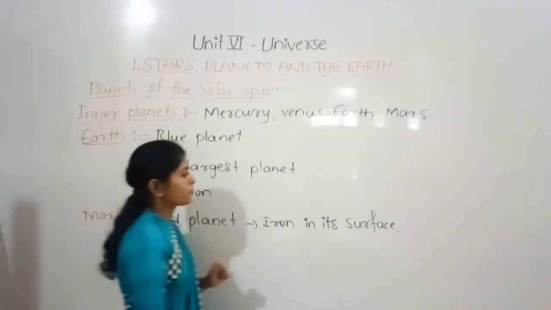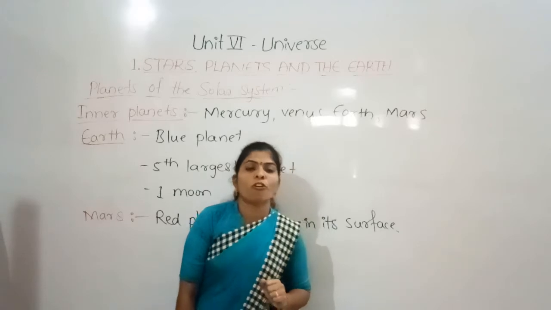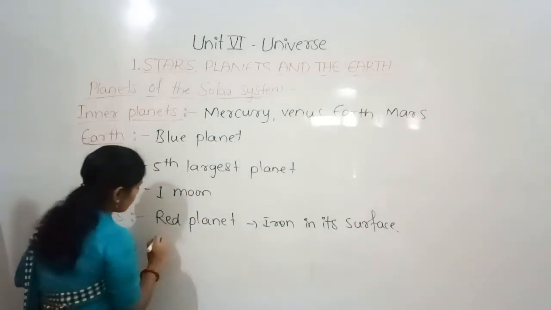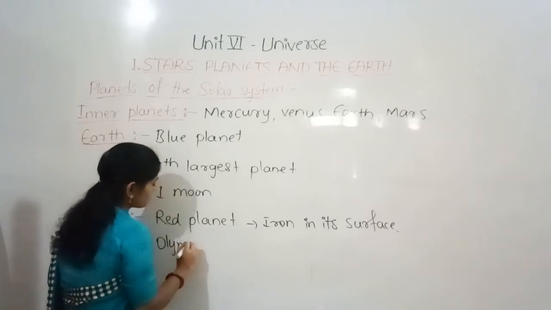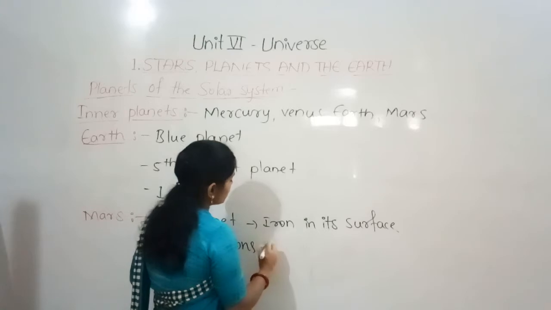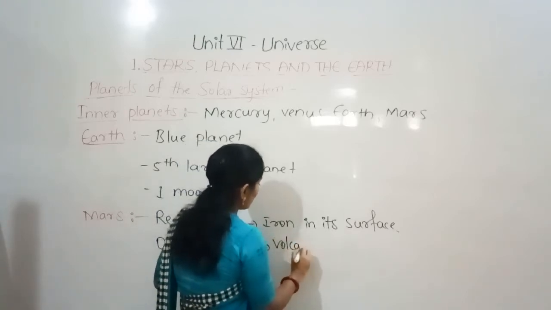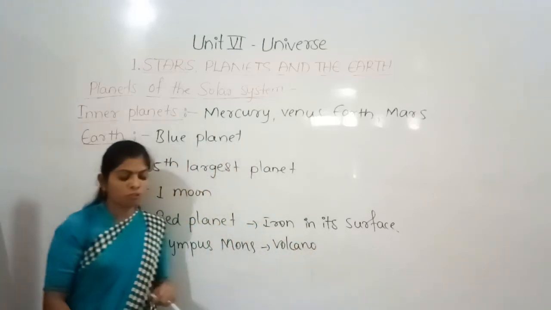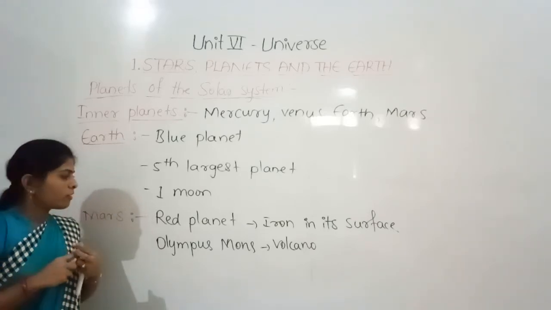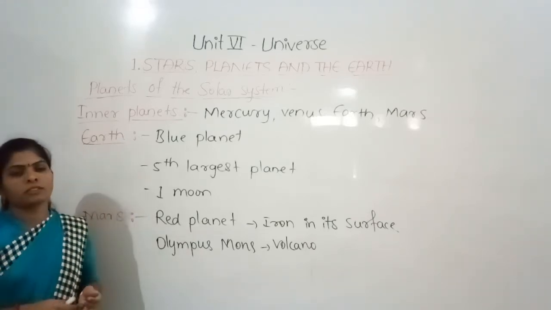And see the Olympus Mons. It was a volcanic eruption which took place on the Mars. And we know that when a volcanic eruption takes place, it forms mountains.